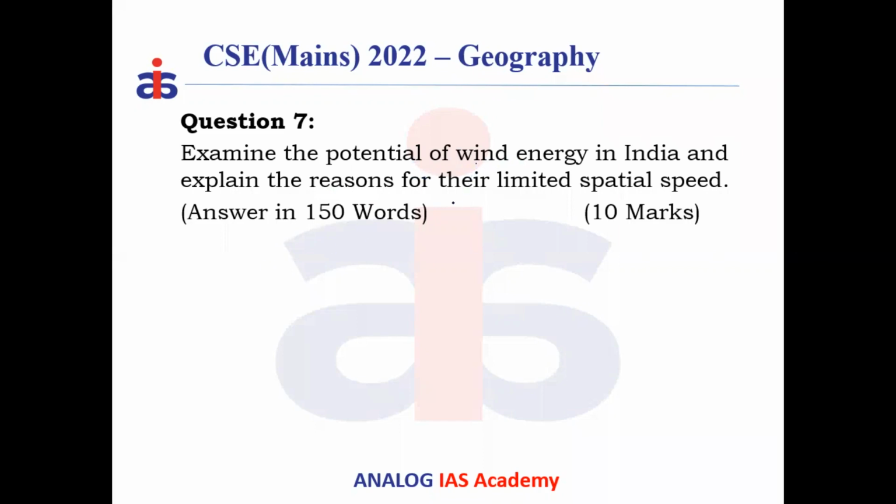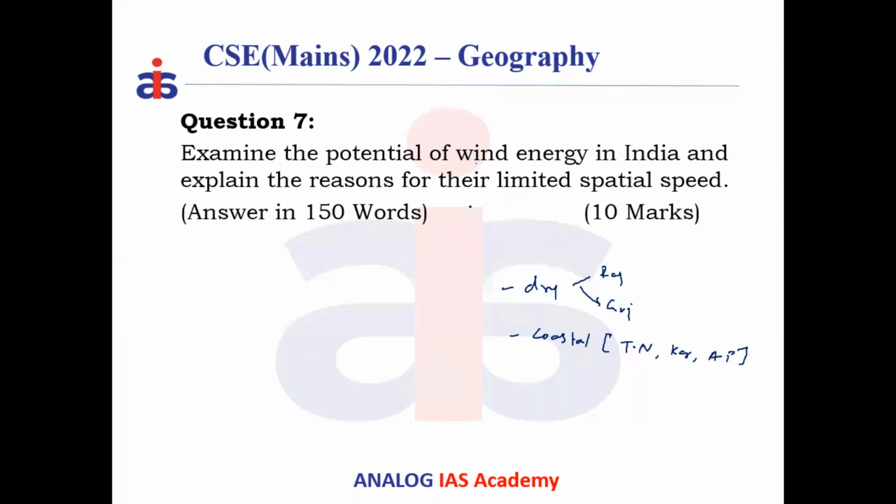That's why most of the wind energy generation is done in the dry geographies of Rajasthan and Gujarat, or in coastal areas, because in coastal areas sustained, consistent winds move from the sea to the land side, and that can be used to generate wind power. Coastal areas of Tamil Nadu, Andhra Pradesh, Karnataka are the major areas of generating wind power.